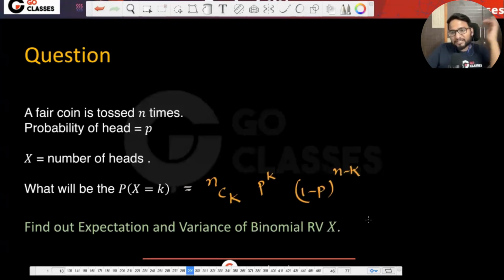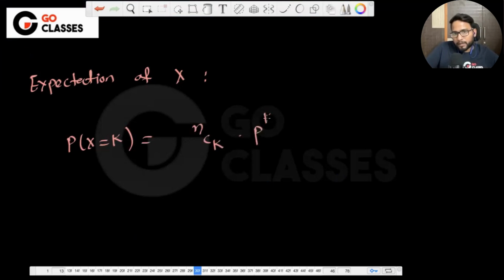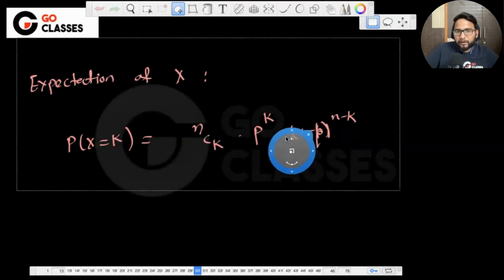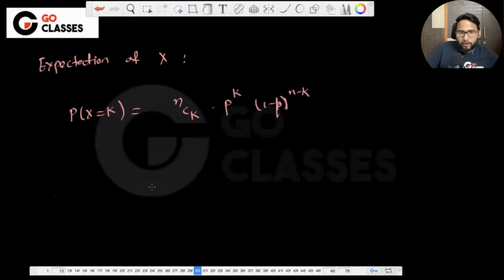Can you find out the expectation? That's a very interesting question. Can you find out the expectation here using this PMF? Let me just help you to find out the expectation of X, where the PMF is looking like this: probability of X being k is nCk into p power k into (1 minus p) power n minus k. Let me write it in a simpler looking form, that X can be 0, can be 1, can be 2, like that, right?